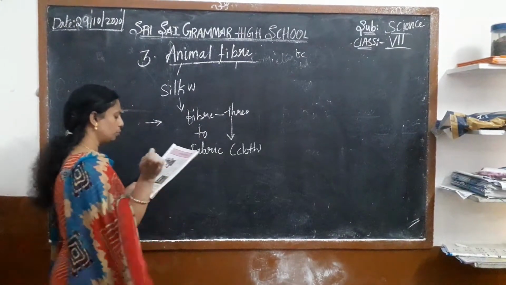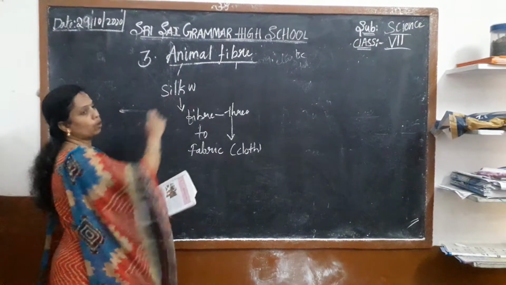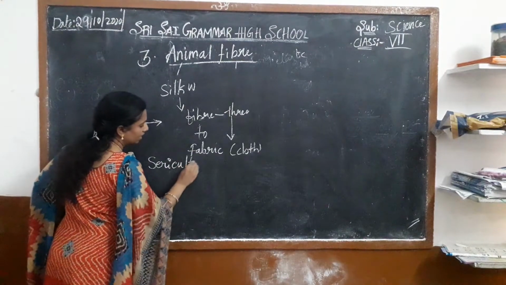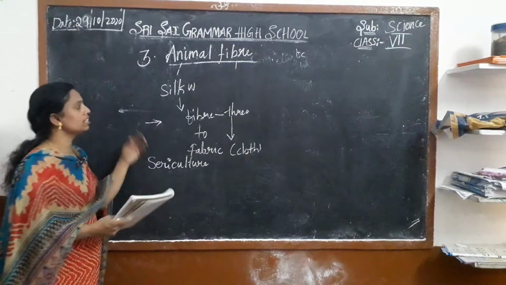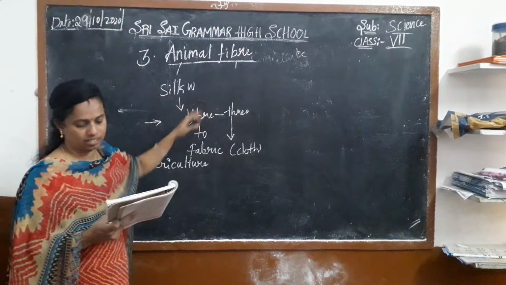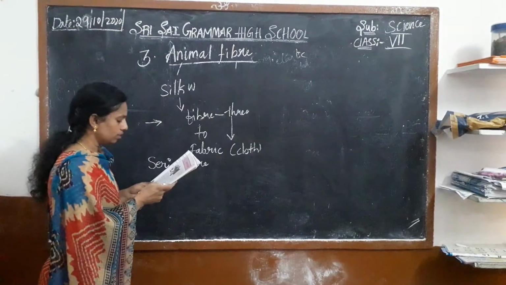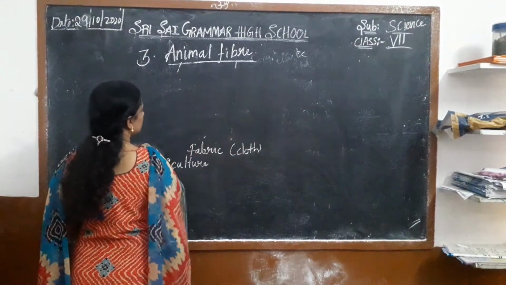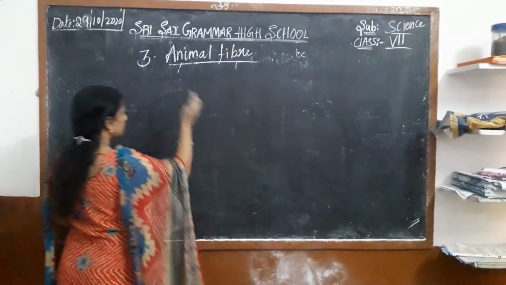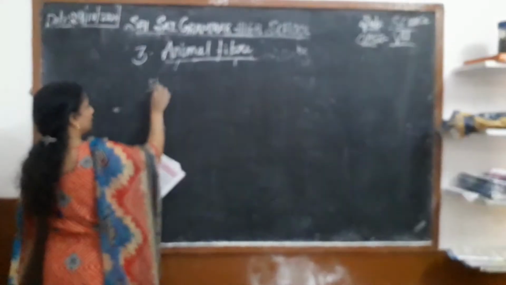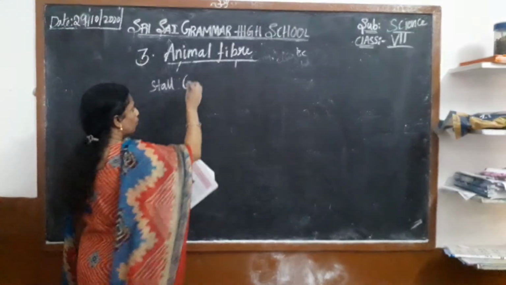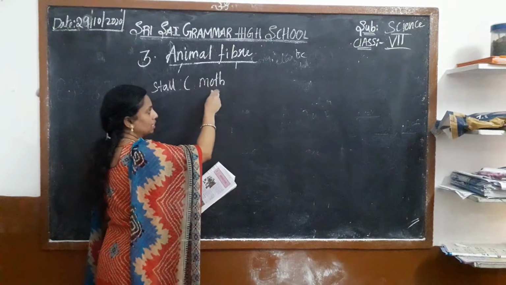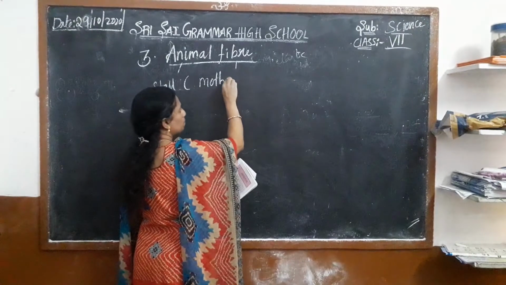To rear or to grow the silkworm is known as sericulture. We call it sericulture. The rearing of silkworm is known as sericulture. So what are the stages of silkworm? First, in stall one we can see the moth, which looks like a butterfly. The silk moth or the silkworm is a moth; it looks like a butterfly.